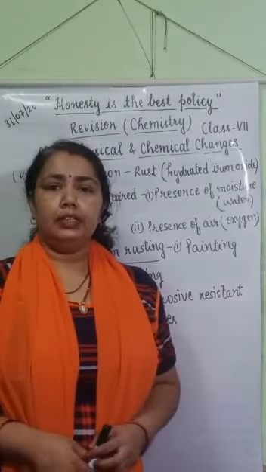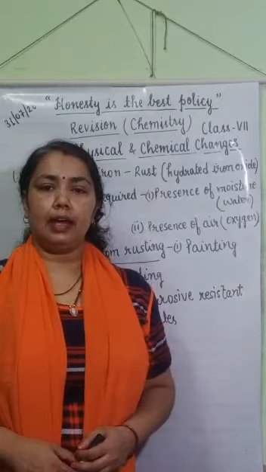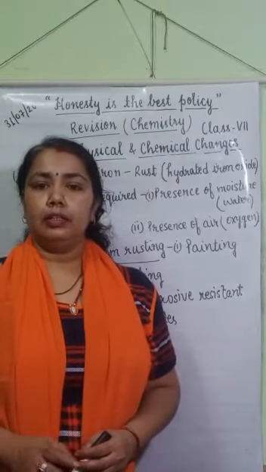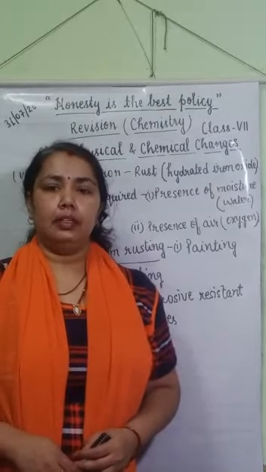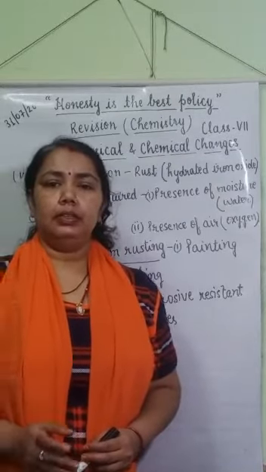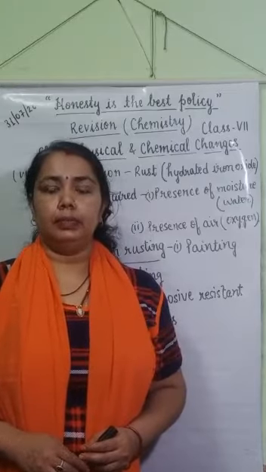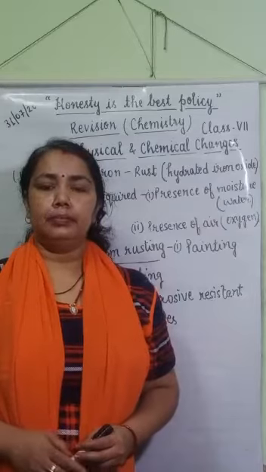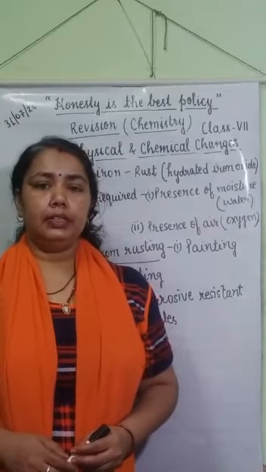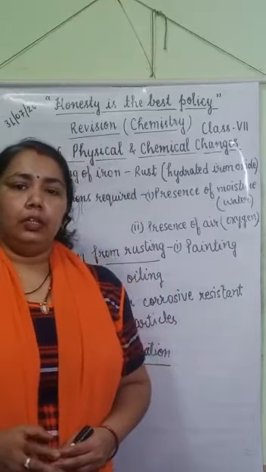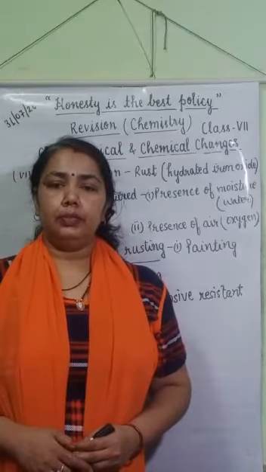So in chemical change, new substances are formed which have different properties from the original substance, and chemical change is permanent because it cannot be converted into its original form, and sometimes during chemical change heat is evolved or absorbed. I hope all topics are clear to you.